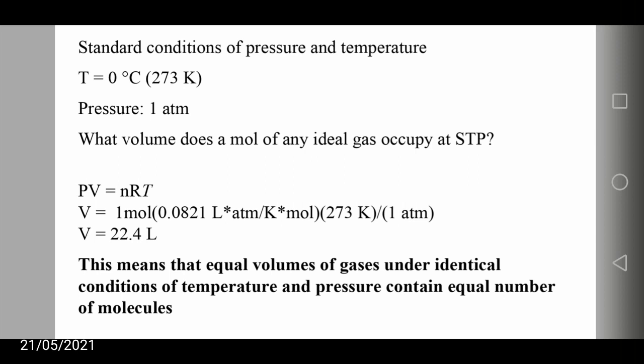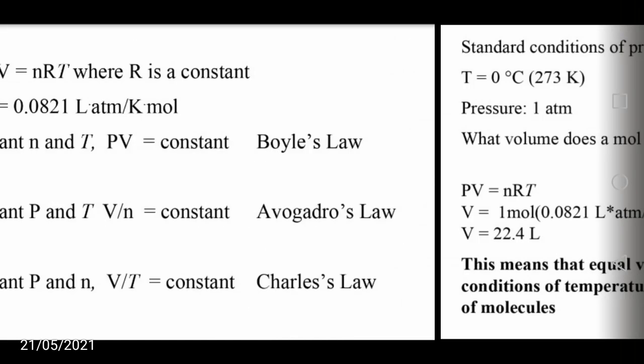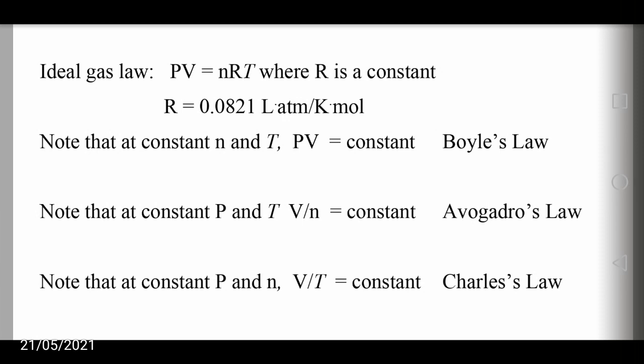This means that equal volumes of gases under identical conditions of temperature and pressure contain an equal number of molecules. This is the Avogadro law.